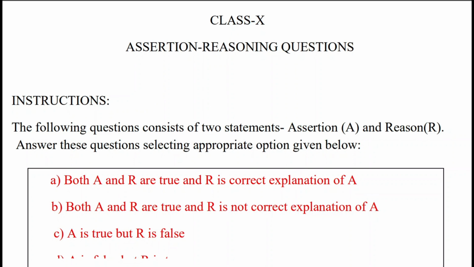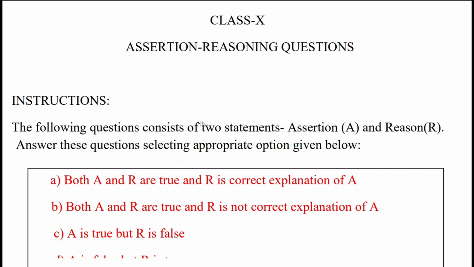First of all, what are assertion and reasoning questions? Here are the instructions given to you. You are going to be given two statements, right? One statement is going to be an assertion statement, and another statement is going to be a reason. How do you answer these kinds of questions, and how do these questions look? We are going to discuss that, but before that, let us go through the instructions. This is the instruction which will be given to you on your paper. The same instruction will be given to you by the CBSE.